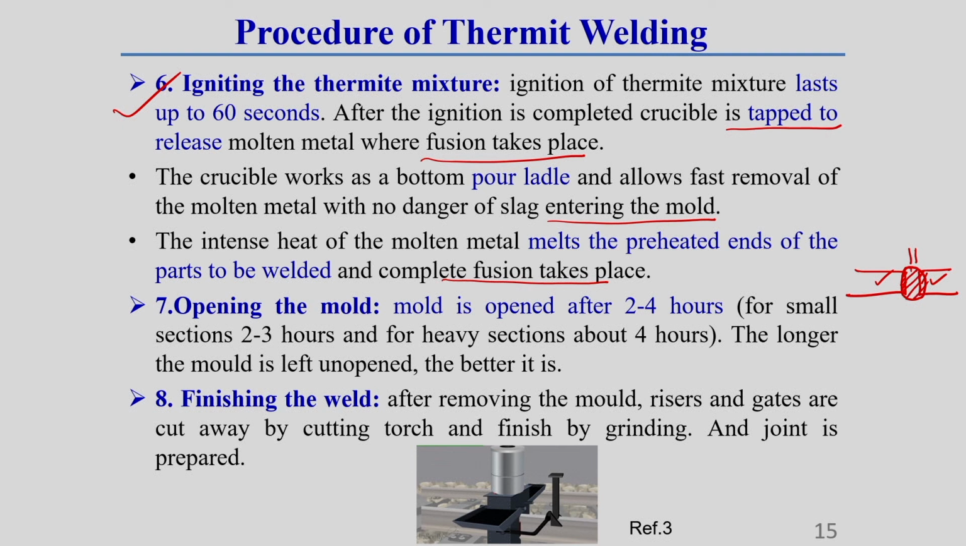Immediately after pouring the material, we should not remove the mold. Removing the mold requires some time. Generally we should remove the mold around 2 to 4 hours after completion of pouring of molten material. This time depends on the size of the weld region. For a small section, the mold opening time is generally around 2 to 3 hours. For a heavy section, it should be more time. One thing you should keep in mind: the longer the mold is left unopened, the better the quality of the joint. Understand?